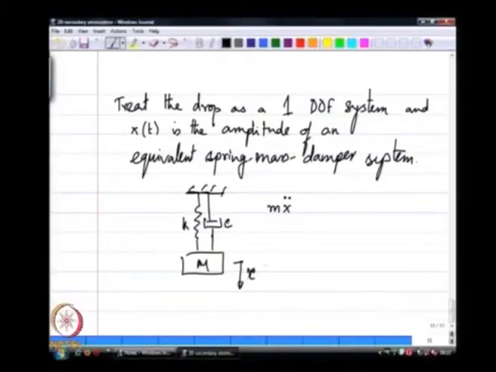If x is the variable characterizing the degree of freedom, then I have m x double dot plus c x dot plus k times x equals some F, if I have a force F acting on it. So, I have a drop of a certain mass, the surface tension force acts like a spring stiffness and the viscosity acts like a damping force.